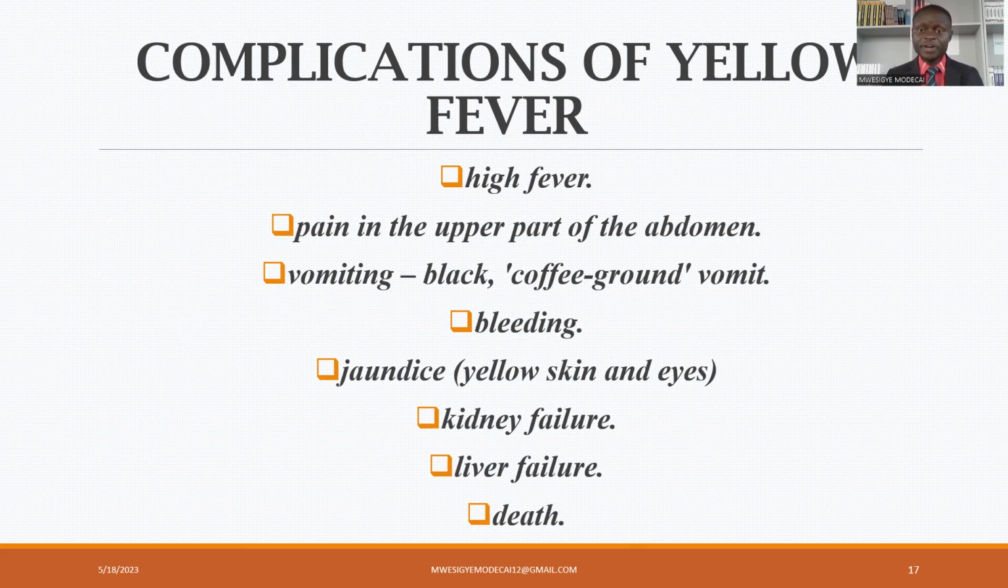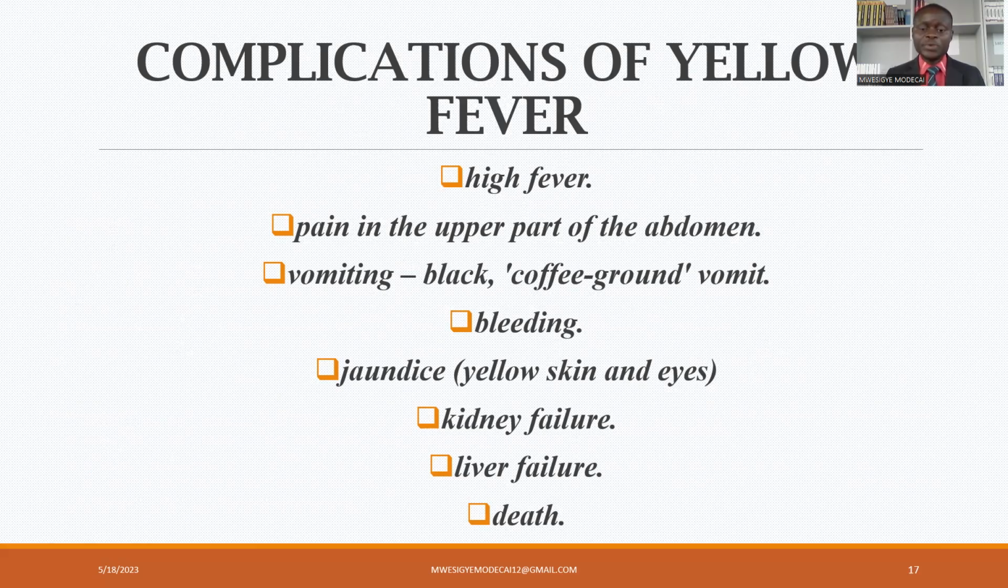One is high fever, which you call hyperpyrexia, and this one is going to make cells die. Next, there is pain in the upper part of the abdomen. This person is going to complain of abdominal pain, especially in the upper part of the abdomen. This person is going to continually vomit, and this vomitus is black, or it looks like tea, coffee ground vomit. So this person terribly vomits, and this is just due to bleeding, and the black color comes from the blood that is coming from the blood vessel.